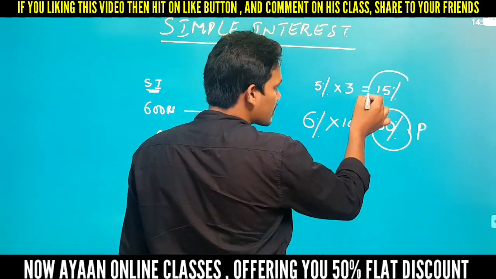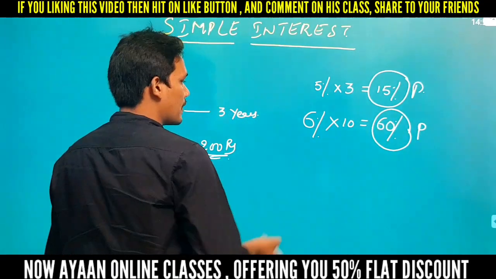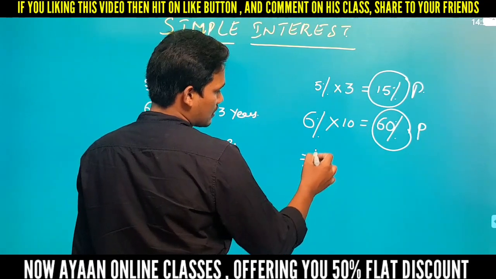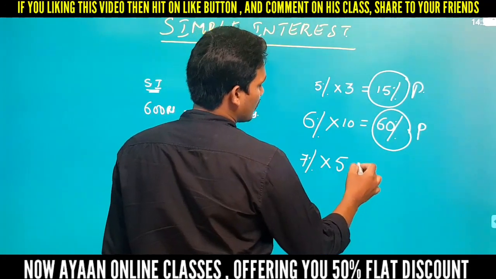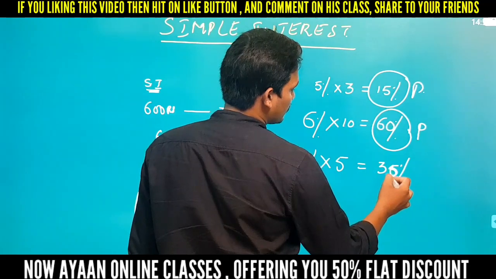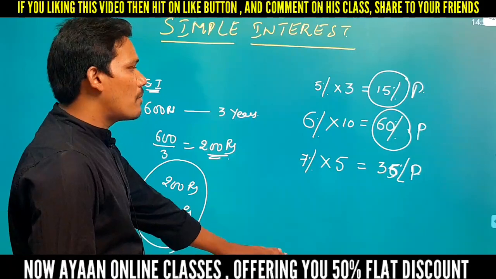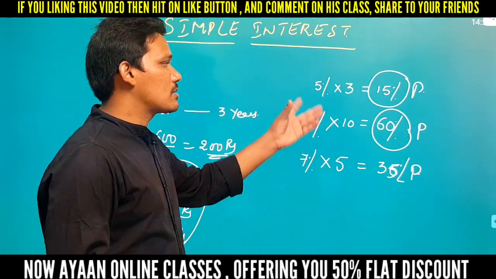So here he is asking for 15% value on principal. For example, rate of interest is 7% for a year. If I ask for the total rate of interest for 5 years, then your answer will become 35% of principal. So for the most part we will follow this total rate of interest method while solving the problems.